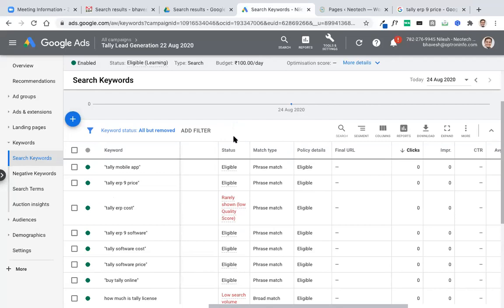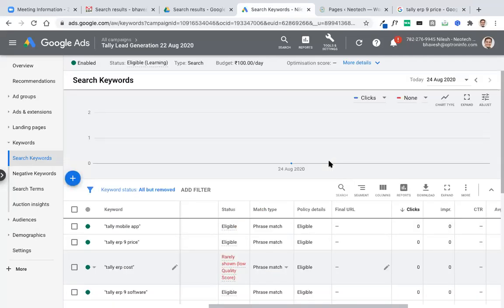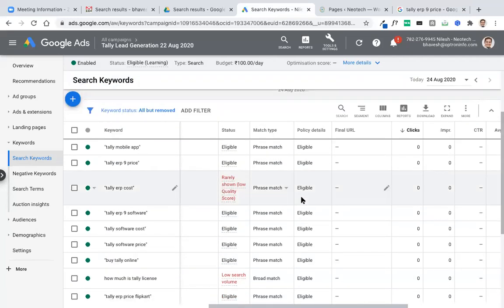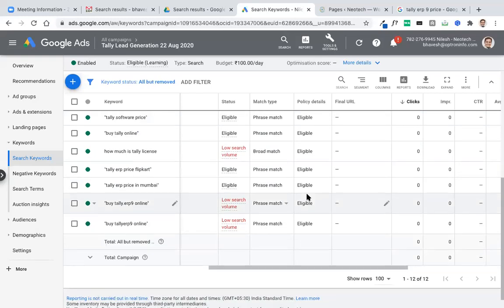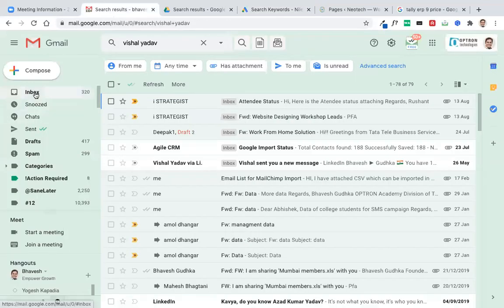Yes, sir. I did the keyword planner thing, the planner tool. Then I created the Google campaign, the one you told me, the NMIMS MBA thing. You haven't sent me screenshots. Sir, I've sent it to you this morning.